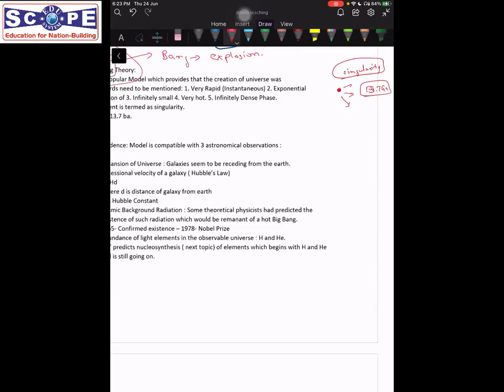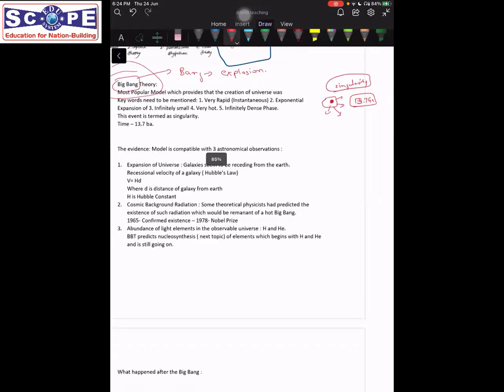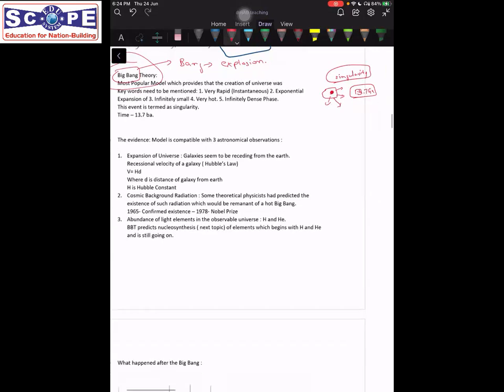It was not like a conventional explosion, but yes, we can say that there was a very rapid exponential expansion. Something happened that caused exponential expansion, and then this ball exploded, and what we see now, the universe, was generated from this particular tiny point of singularity. Okay, this is the Big Bang theory hypothesis. I hope this is clear.